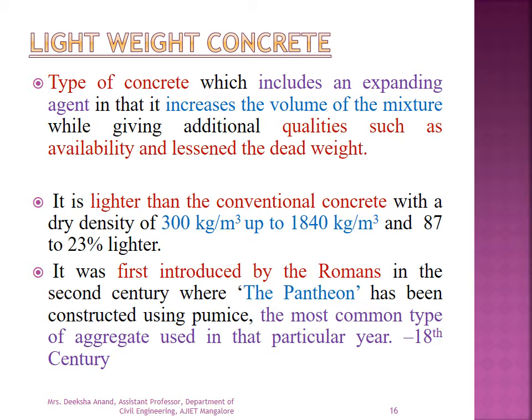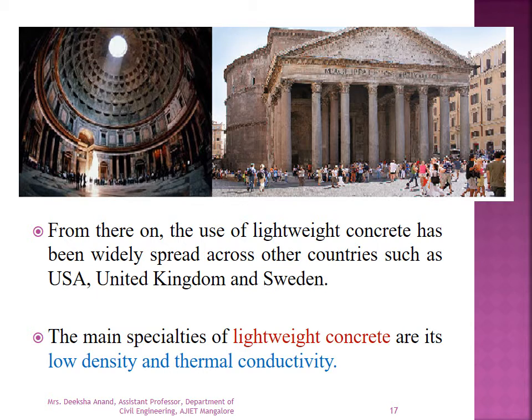It was first introduced by the Romans in the 2nd century, where the Pantheon was constructed using pumice, the most common type of aggregate used in that period. You can see here the structure which is made up of lightweight concrete. From there on, the use of lightweight concrete has widely spread across other countries such as USA, UK, and Sweden. The main specialities of lightweight concrete are its low density and thermal conductivity.